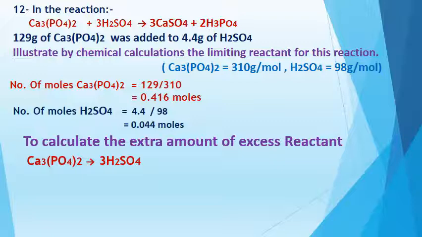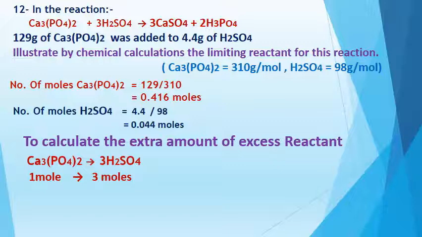From the chemical equation that he gives you, 1 mole of calcium phosphate needs 3 moles of sulfuric acid. Here, sulfuric acid is the limiting reactant, by which the chemical reaction has finished, by consuming the amount of sulfuric acid.